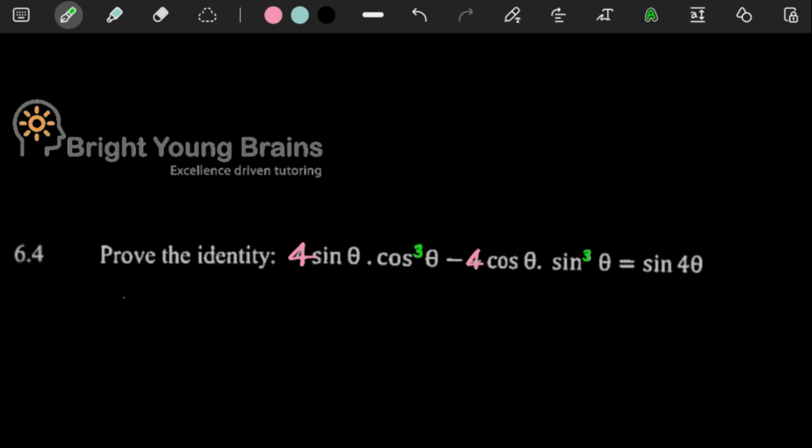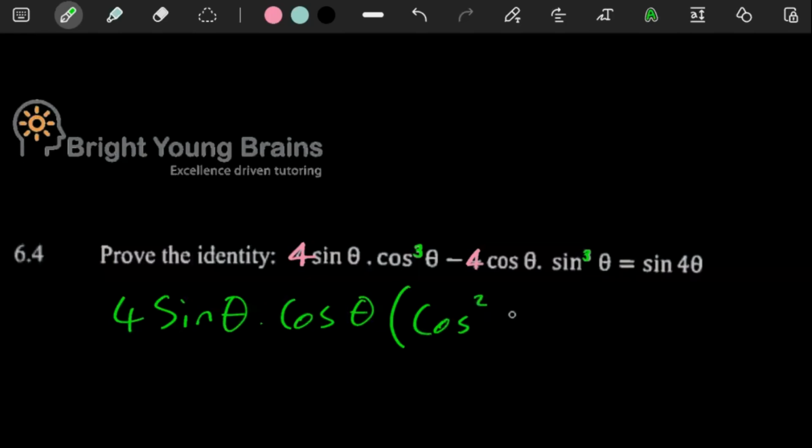Let's actually take out 4 sine theta, cos theta. We can take it out because if 4, sine and 1 cos are gone, here you're going to have cos squared theta. If 4, 1 cos and 1 sine are gone, you're going to have the sine squared theta.